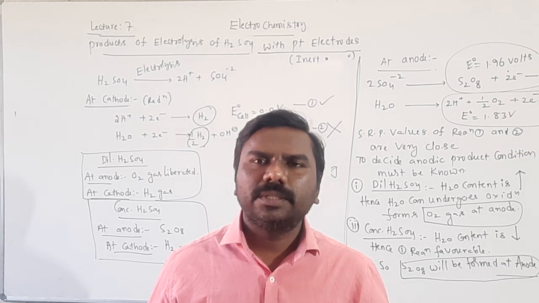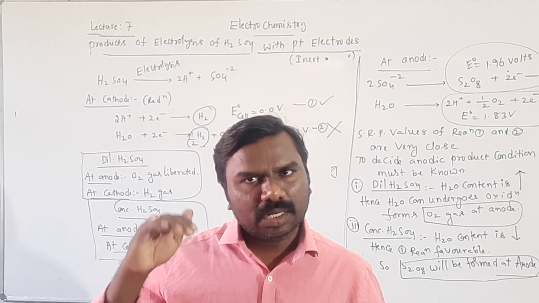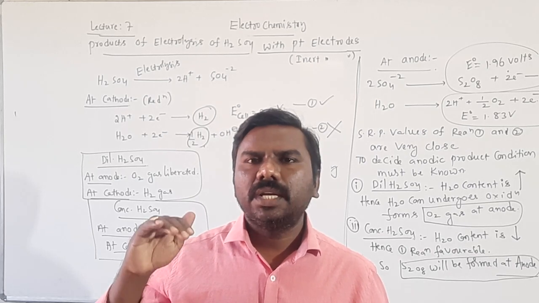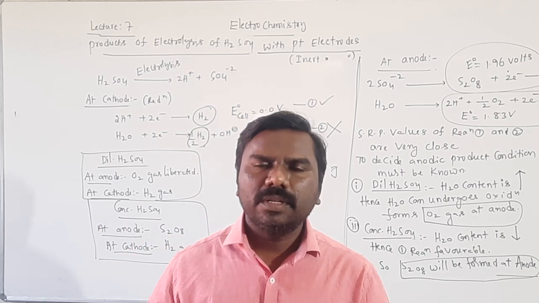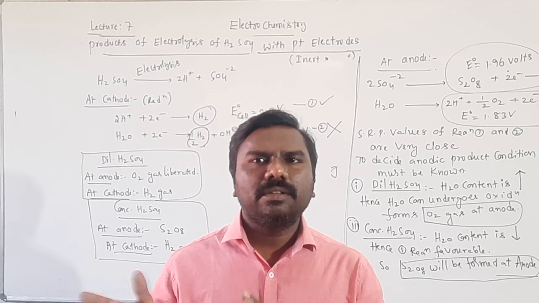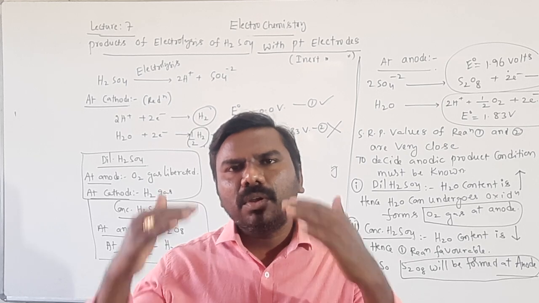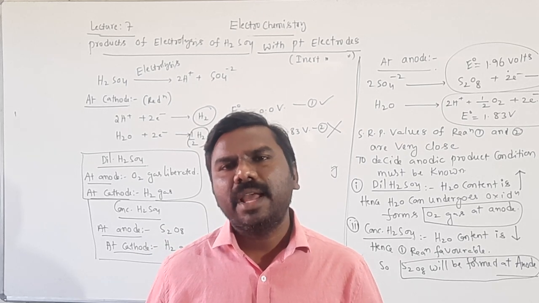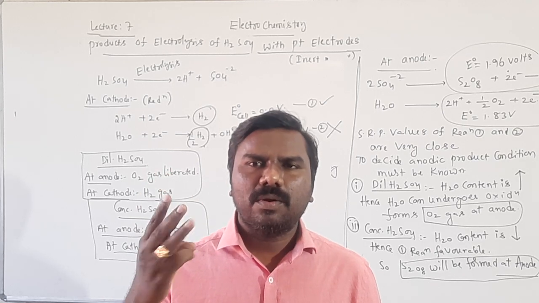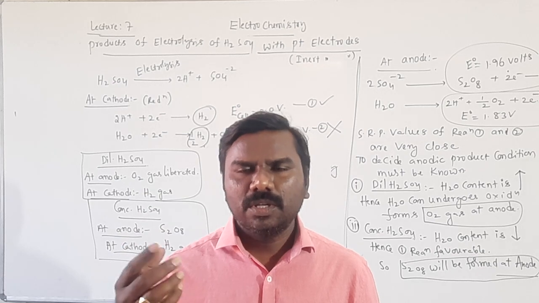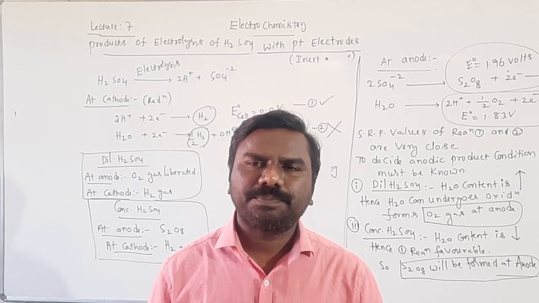Next, at the anode, the electrode, a metal rod, can undergo oxidation, water can undergo oxidation, and the anion in the electrolyte can also undergo oxidation. Among these three, the one with the lowest SRP will happen at the anode. So three reactions can happen at the anode and three at the cathode if you take aqueous electrolyte and reactive electrodes.